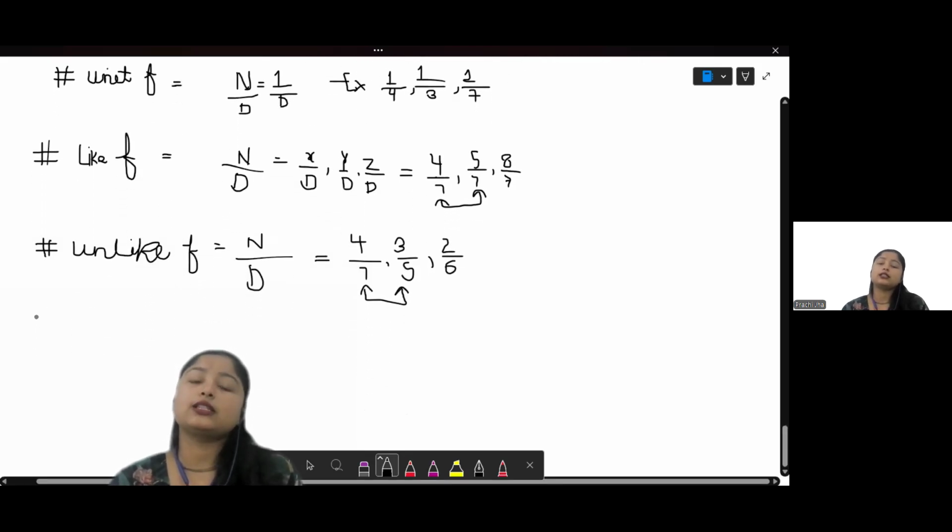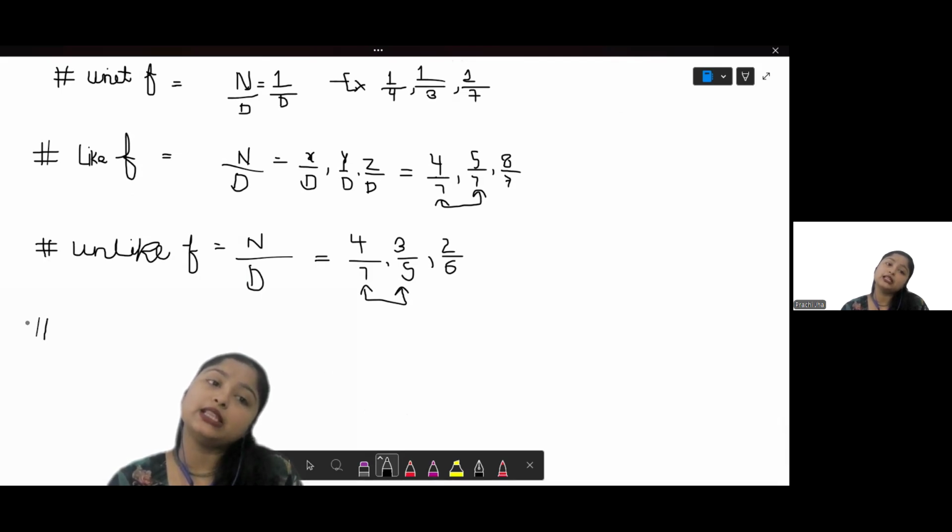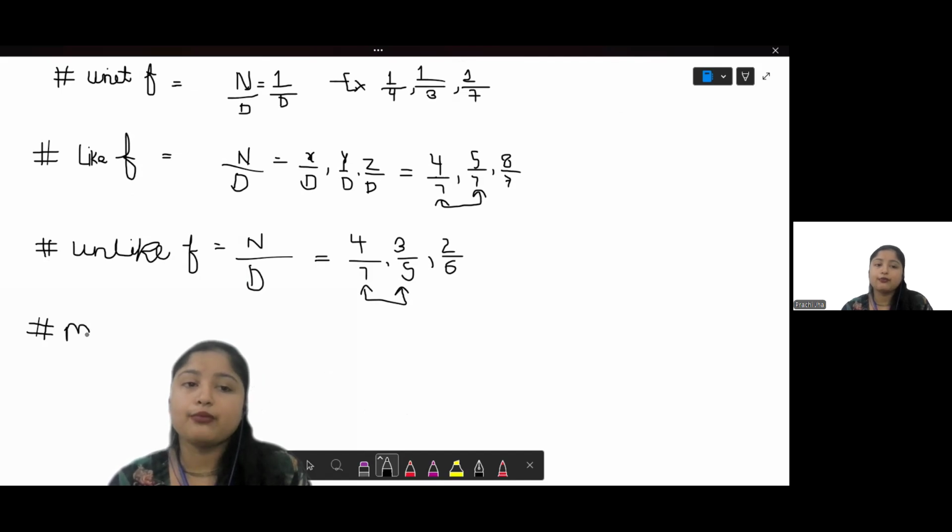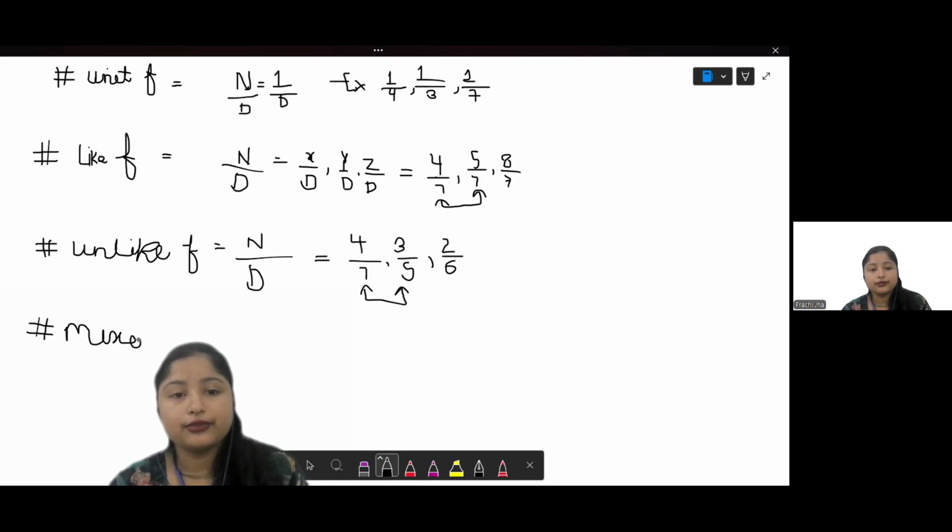Now, it's time to turn to the most important and the last type of fraction, that is a mixed fraction. Mixed fraction.